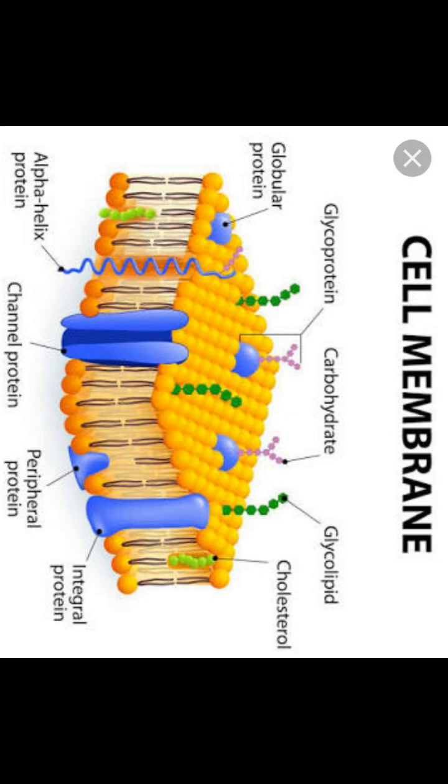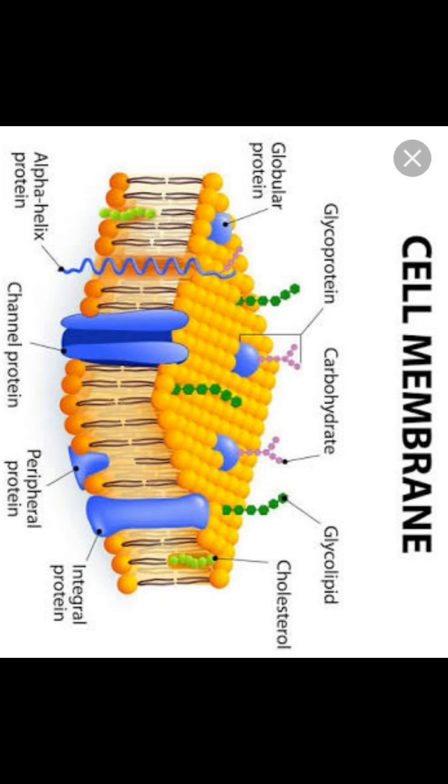When ions or molecules move from lower to higher concentration, certainly they require some amount of energy for transportation. When they depend upon this energy for the transportation process, that is called an energy dependent process, which is nothing but active transport.